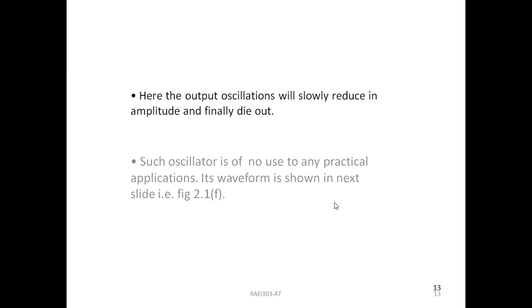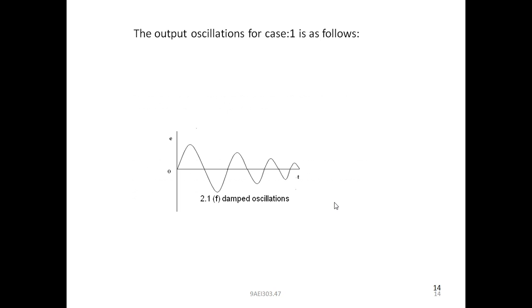Here what was the condition? Mod A beta, the product of A and beta, is less than 1. If the product A beta is less than 1, what will happen? The damped oscillations will appear. Means slowly the amplitude of the output signal will reduce and it will die out. There will not be any output signal.